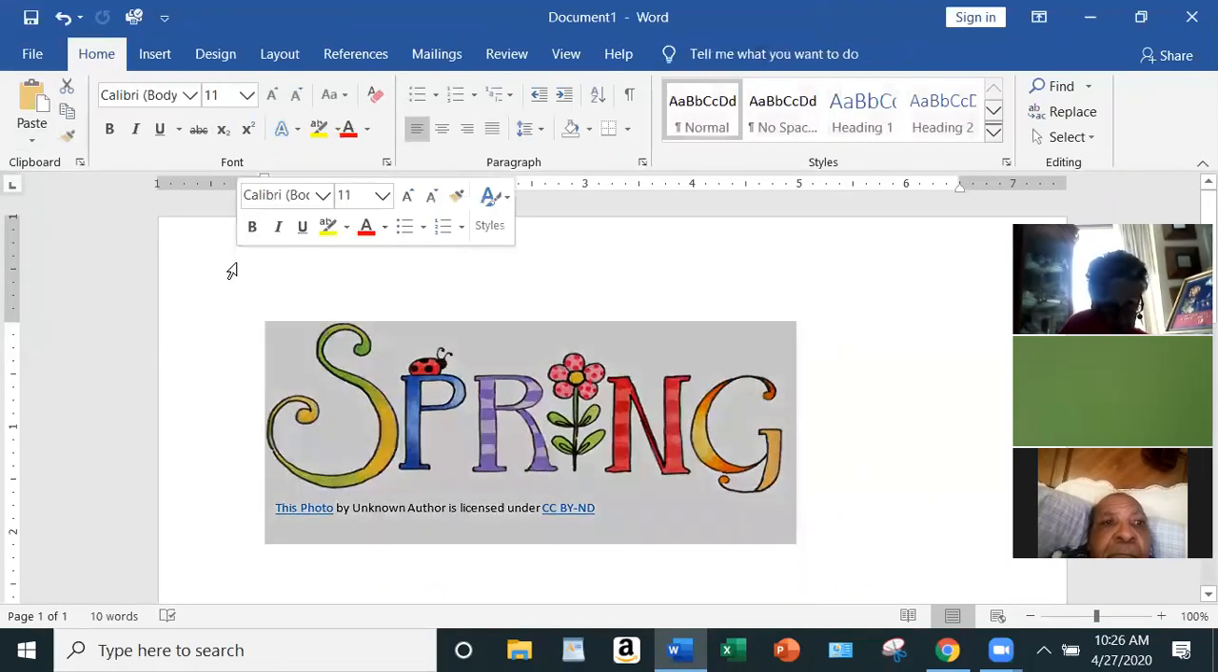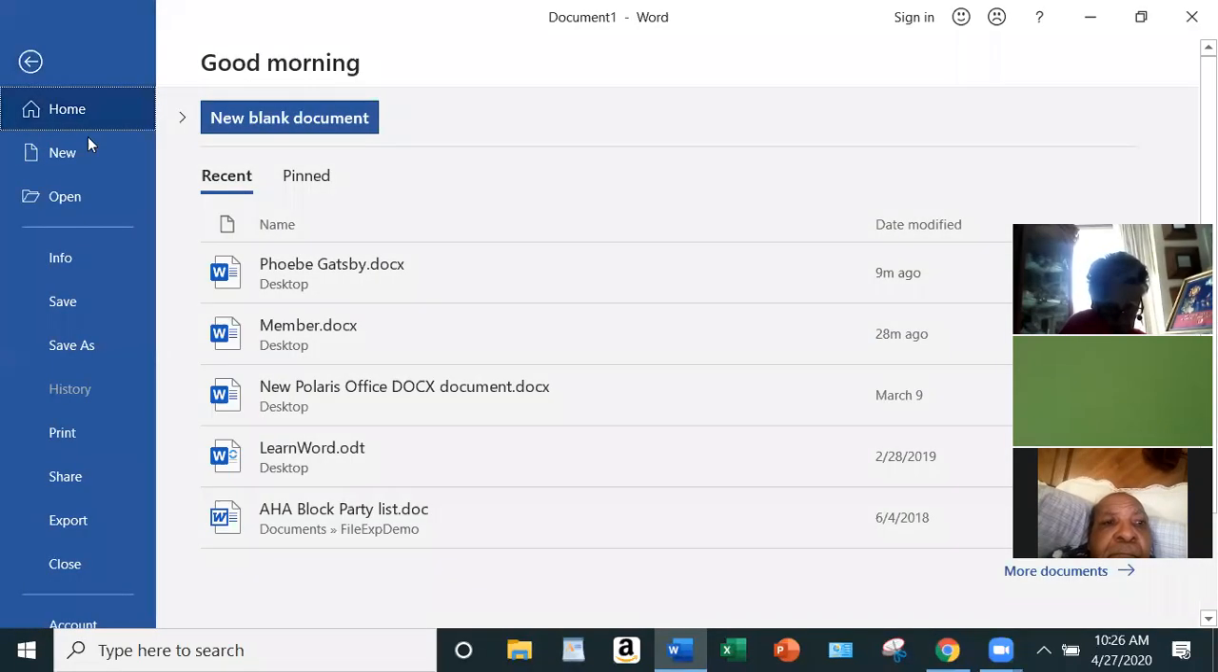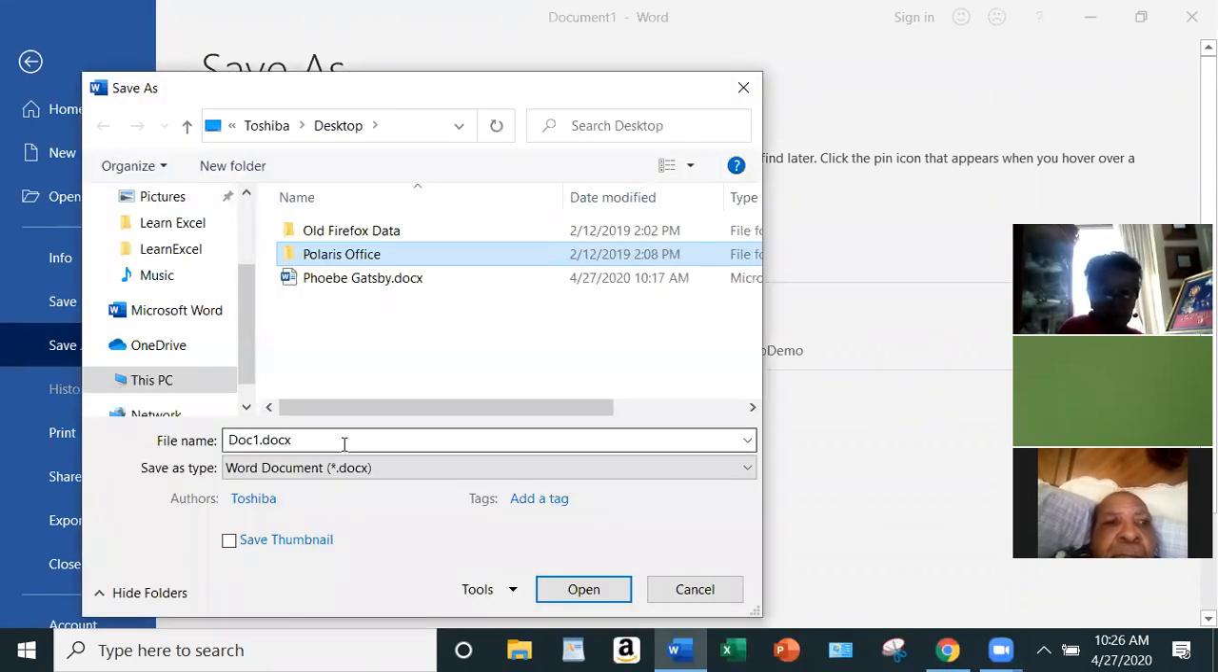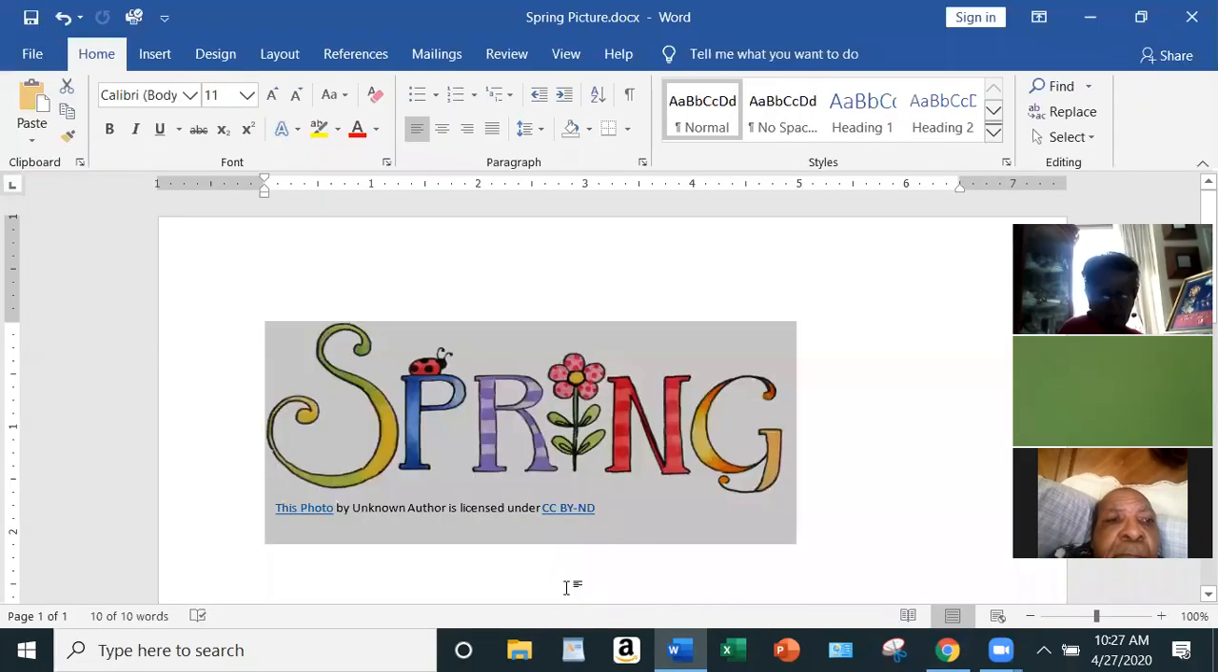So the same thing, we're just gonna go ahead and save. Hopefully you kind of have this down pat now, all right? We're gonna go to Save As. Once again, I wanna save this to my desktop, so it's easy for me to find. Double click. And remember, we always want to rename it to something that we're going to remember, even though it's on our desktop. So I'm going to put spring picture. We always hit Save. And there we go. And then we can close out of our Word document.